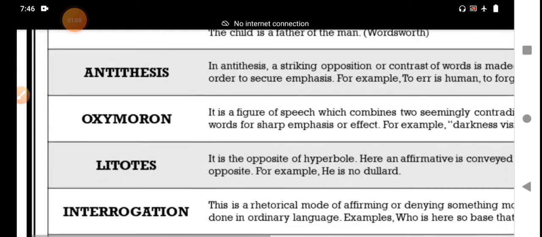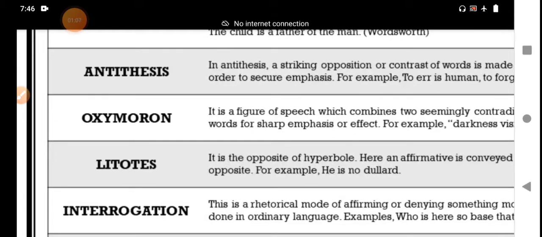Today this class starts from oxymoron. In this session I am going to give you a detailed explanation of 3 figures of speech.